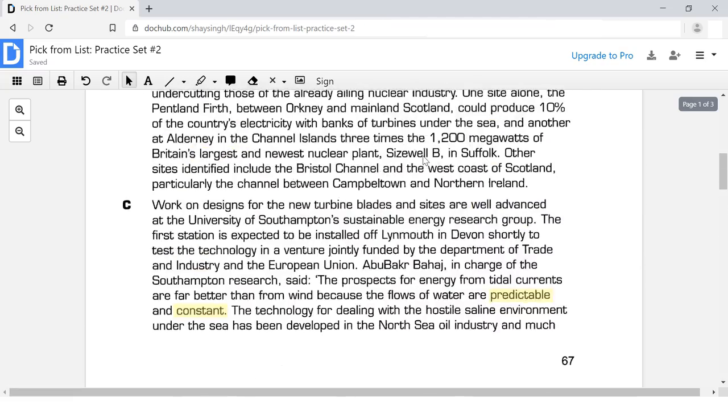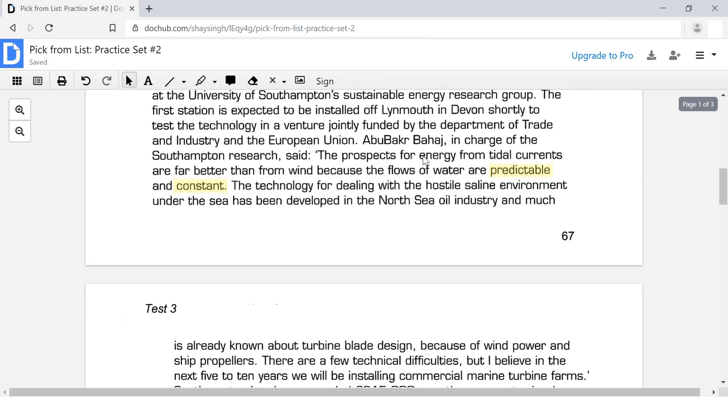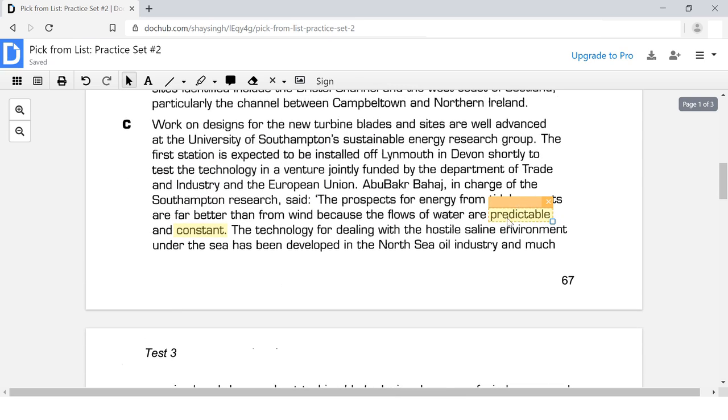Let us move on and let's see what else we can answer next. Let's move on to this, predictable and constant. So this sentence says, let's start up here because this is a quote.